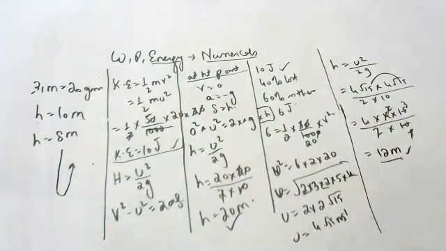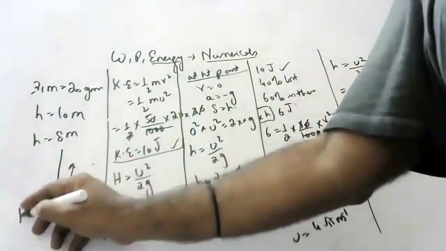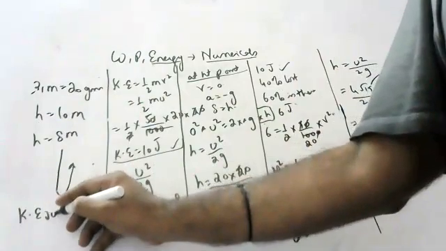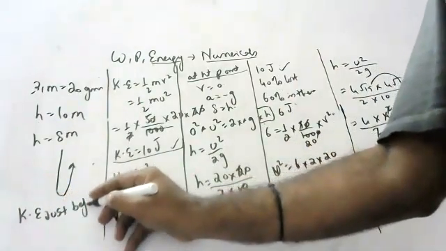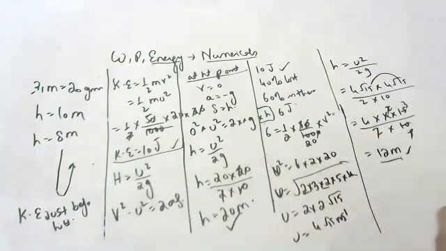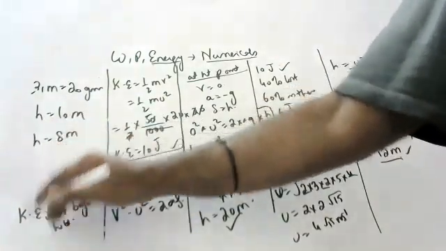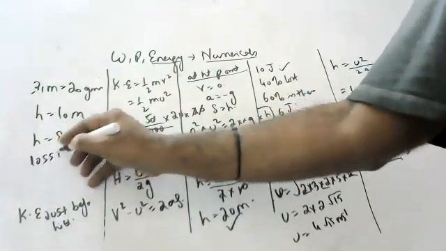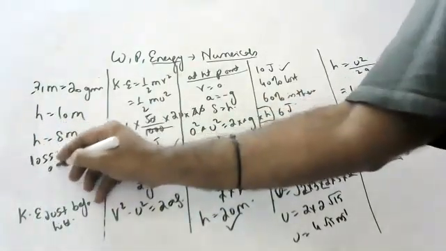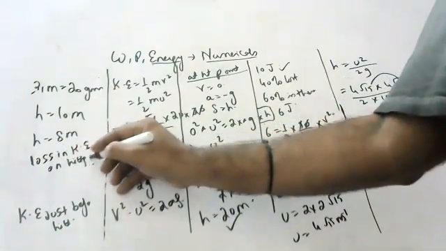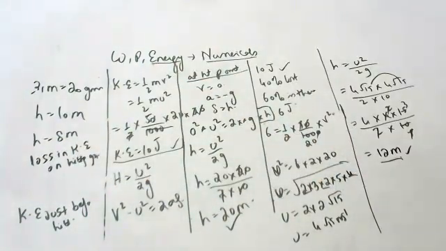Children, first question: kinetic energy of the ball just before hitting the ground. Second question is loss in kinetic energy on hitting the ground. On hitting the ground, how much loss is there in kinetic energy? Third one, what happens to the loss in kinetic energy in part 2? So, children, this is the question. Chalo, let's begin.